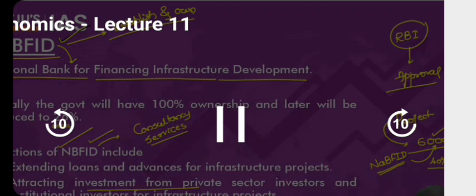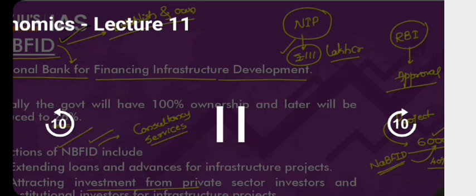Next one, organize and facilitate foreign investor participation in India. That's also very important. Why? The amount of investment required in India is very high. For example, earlier I told you about the National Infrastructure Pipeline, NIP. We have not discussed that, I know, but I've told you one point. Under the National Infrastructure Pipeline, we want to invest more than 111 lakh crore rupees. Do you think all the private sector put together in India will be able to spend so much money? No. We would require investment coming from foreign investors as well. So organize and facilitate foreign investments. Facilitate negotiations with various government authorities so that if there is any dispute or any concern regarding giving approvals, these can be resolved. Now infrastructure can be promoted.